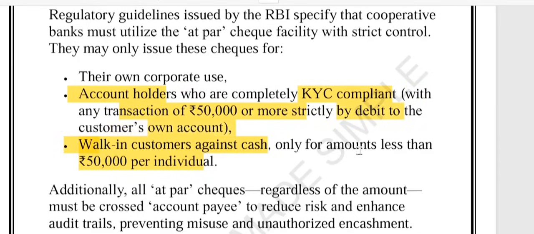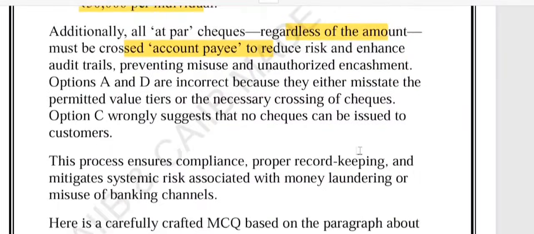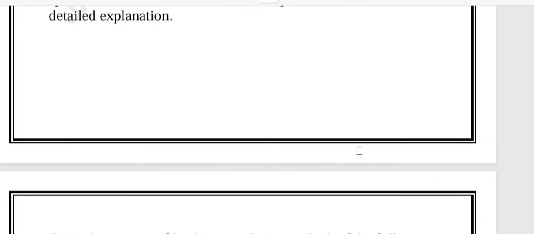Remember it. And one more point is that all checks must be crossed regardless of the amount. All checks must be crossed account payee irrespective of the amount. The purpose is to prevent misuse, money laundering, and to keep transactions traceable. So that was a simple breakdown of the at par check facility. Remember these limits, remember these conditions, very important from your examination point of view as well as practical banking knowledge. So friends, I hope this concept is clear.